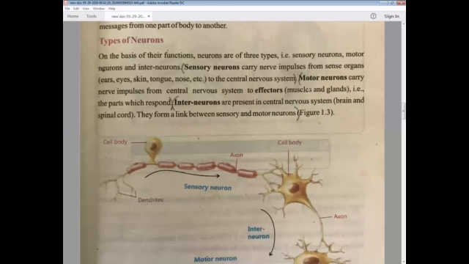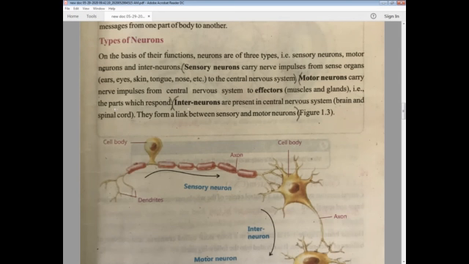Now coming to our second one, motor neurons. Motor means the thing that is functional. Motor neurons carry nerve impulses from the central nervous system to effectors. Effectors are muscles and glands, which you can't see. It comes under the heading of involuntary. Involuntary muscles are present under the skin, and glands, like sebaceous glands present under our skin, produce sebum, which you call perspiration. These are the parts which respond.